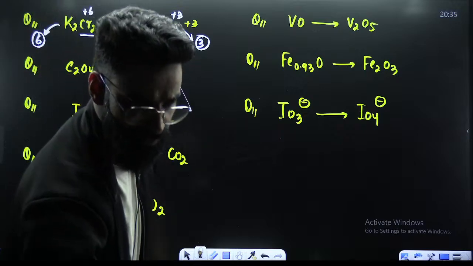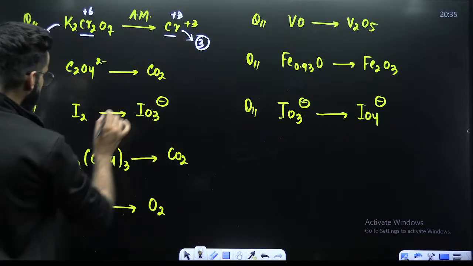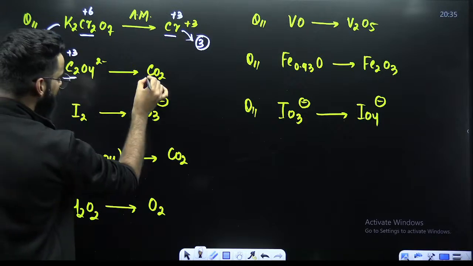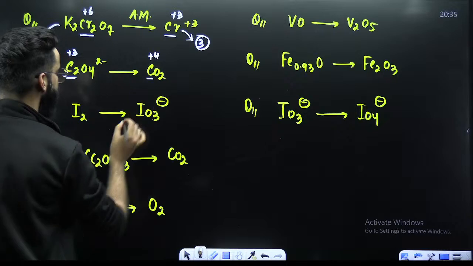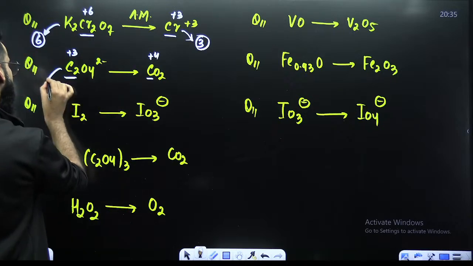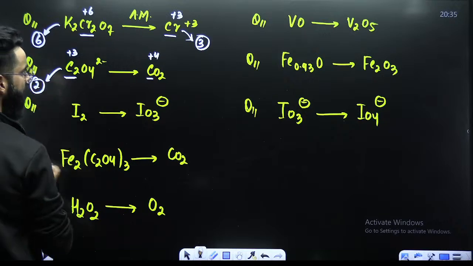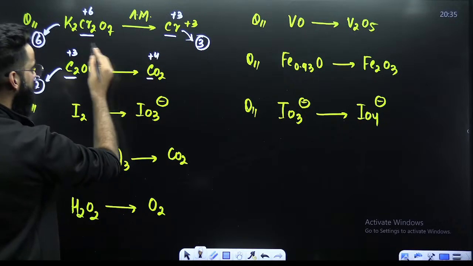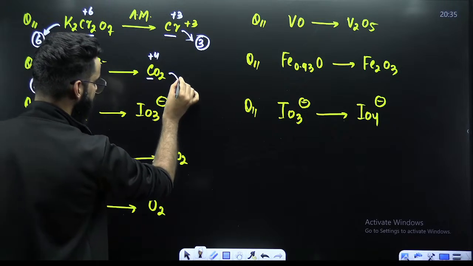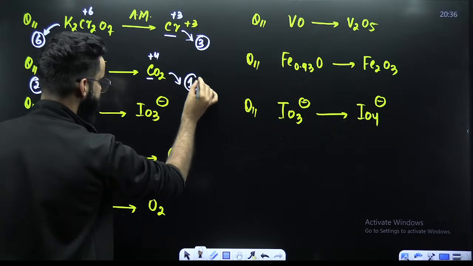All right, look at the next one. If you look at the oxidation state of carbon here, it comes out to be +3. Oxidation state of carbon, when you calculate it, +4. +3 to +4. What is the change? 1. 1 is the change for 1 atom. I have 2, so its n factor is 2. Okay. +4 to +3. Change is final minus initial. 1. 1 is the change for 1 atom. I have 1 only, so its n factor is 1 here.